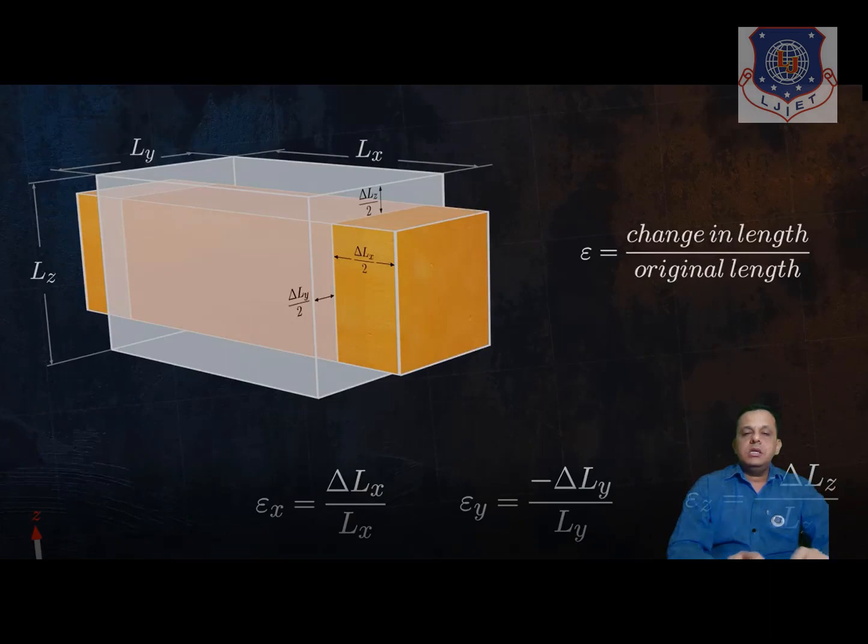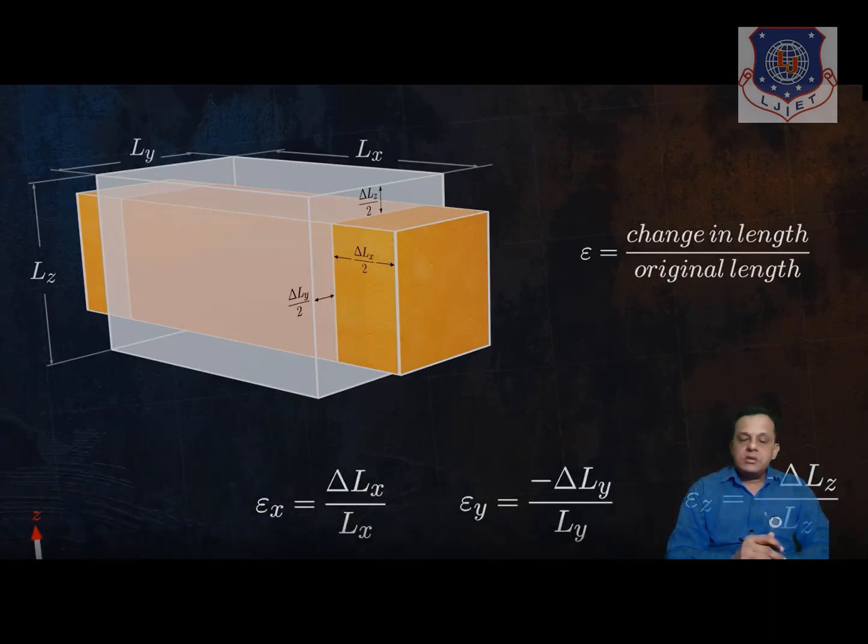Once again have a look at these equations. Epsilon x, that is delta Lx upon Lx, and in remaining two axes, epsilon y and epsilon z, they are having negative sign. So keep in mind, we will discuss the significance of the negative sign, and actually negative sign shows the compression or deformation in the lateral axis.